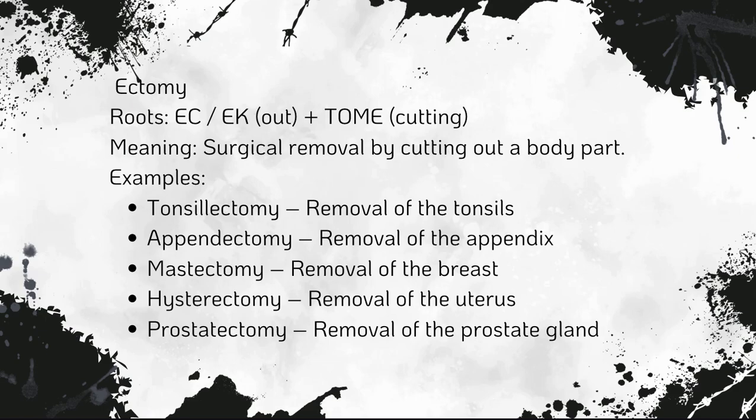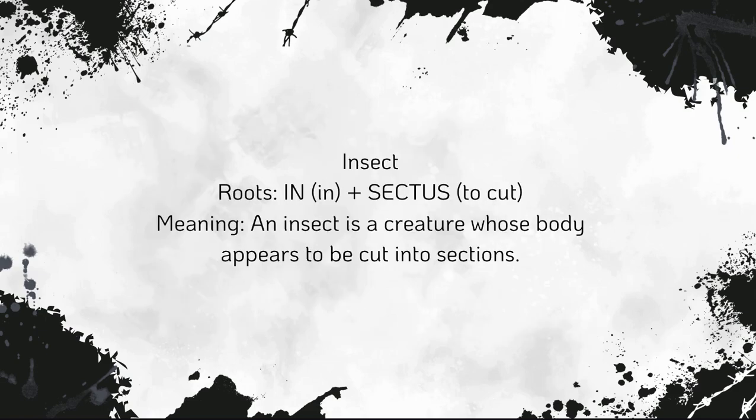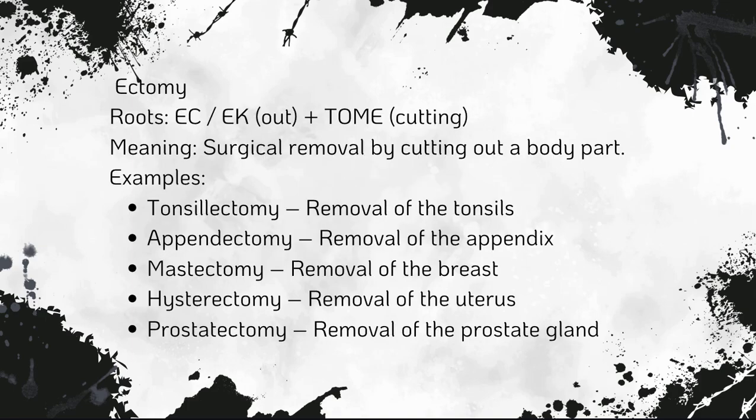Then we have ectomy. Ectomy comes from the root ec, or ek, which means out. So here we saw in the last word the root was ento, which meant in, and here the root is ec, which means out. So ec means out and tom means cutting. So the meaning is surgical removal by cutting out a body part.